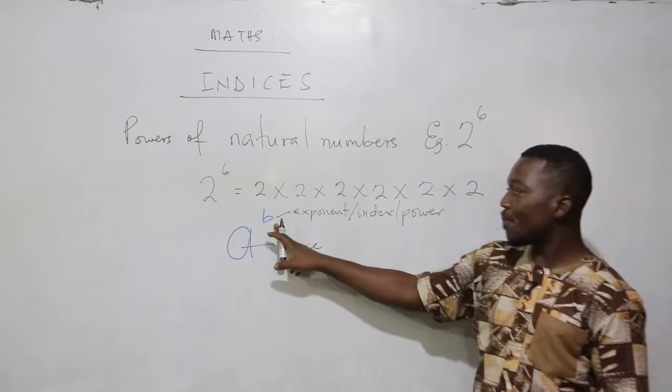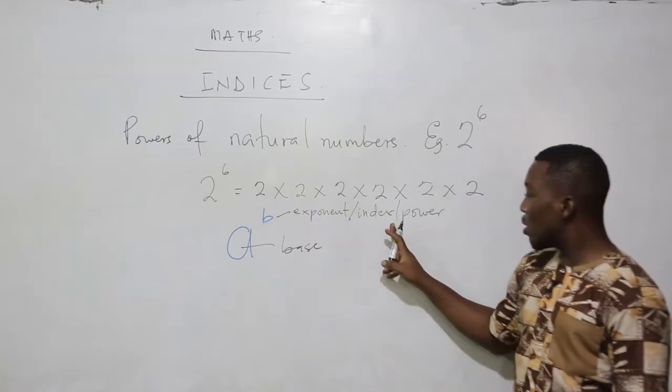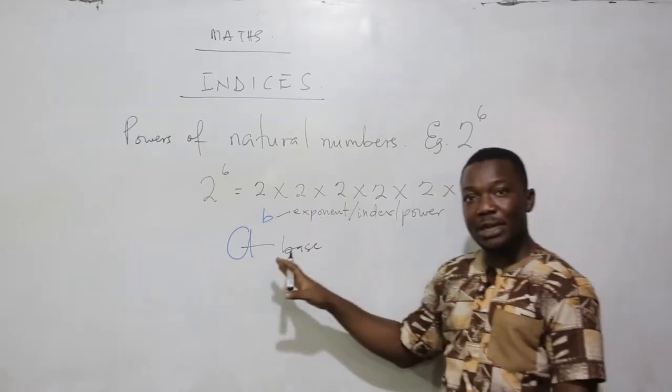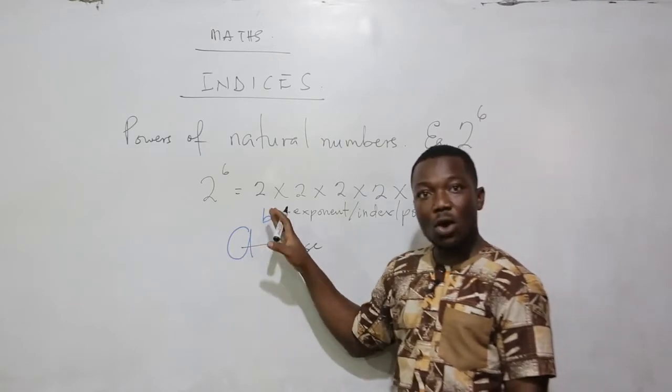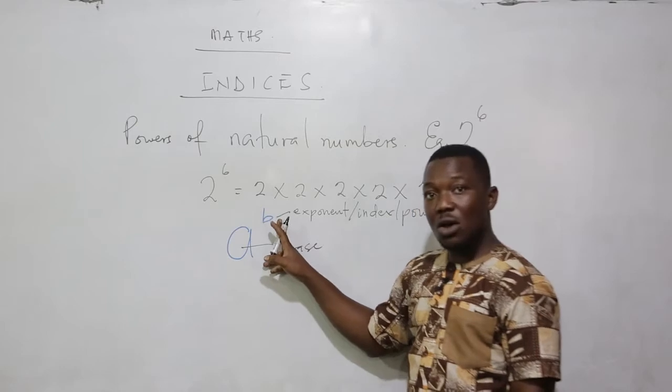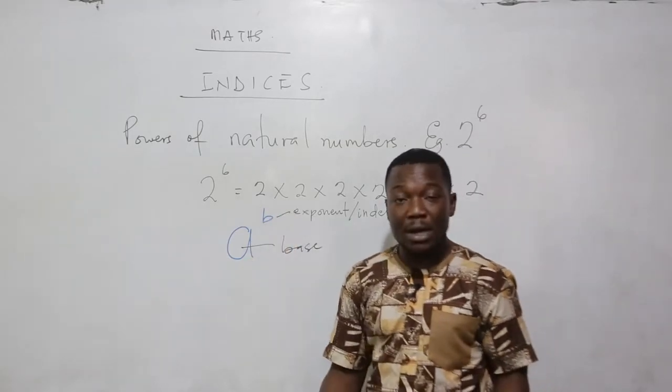Now, this power here is called exponent or index or power. So if you want to read this, you are going to say a raised to the power b, or a index b, or a power b, depending on how you want to say it.